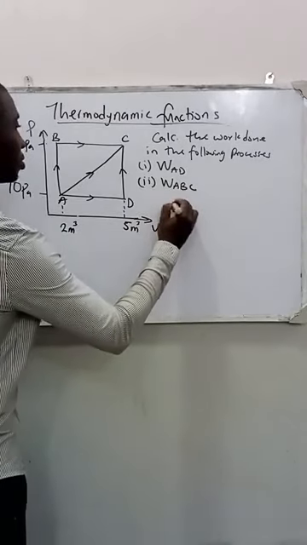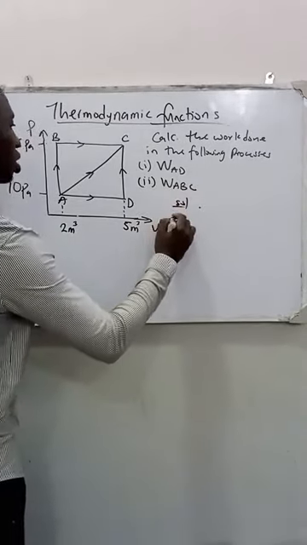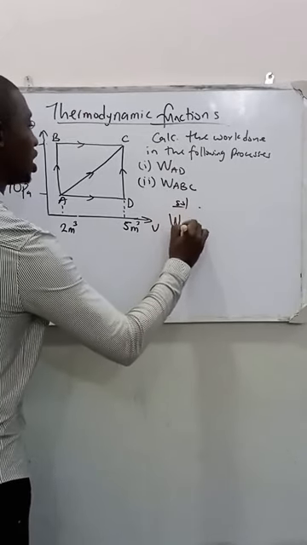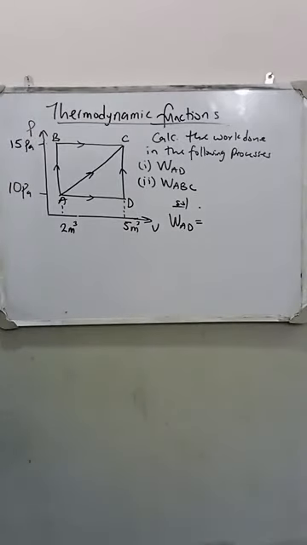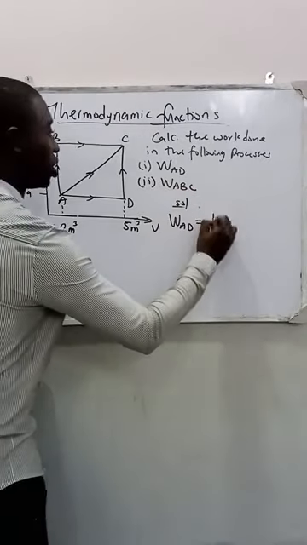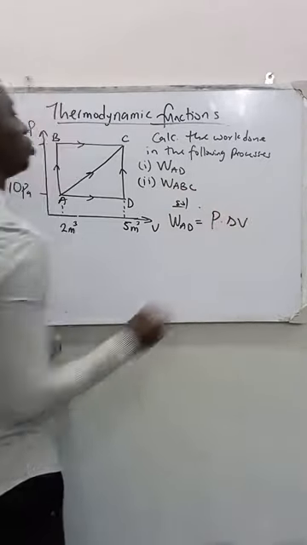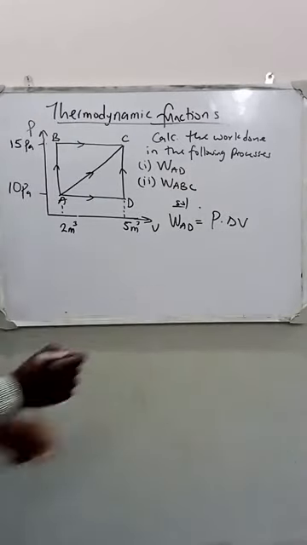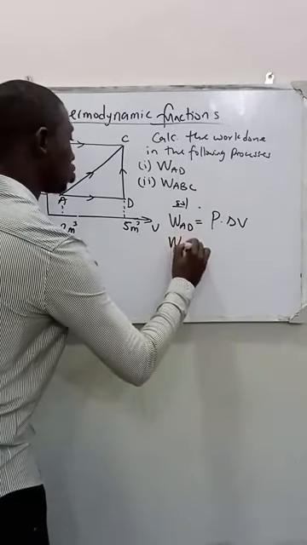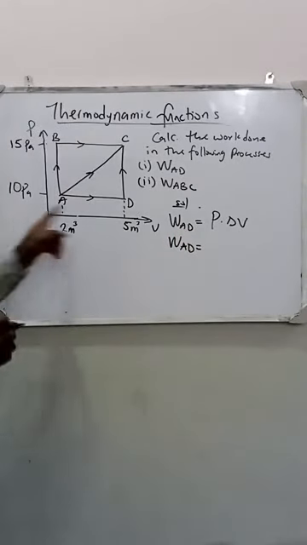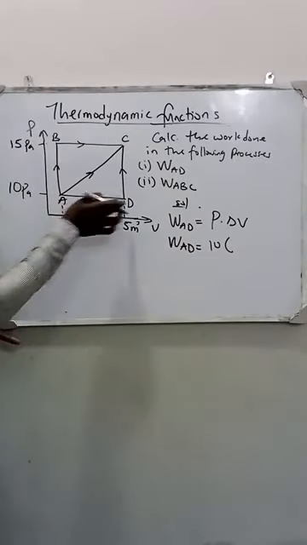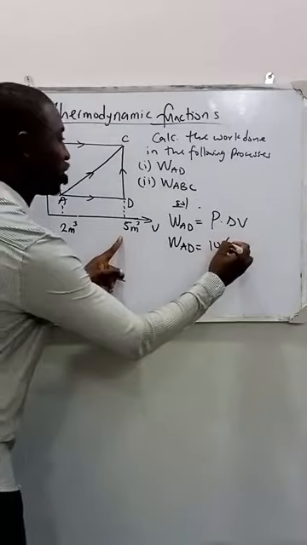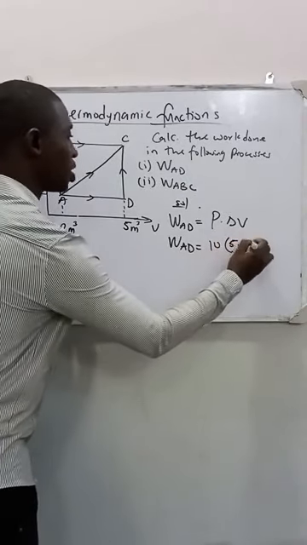Okay, solution. Let's start with the first one. Our work done along AD is going to be equal to, don't forget our formula for work done, pressure times change in volume. What is the pressure along A to D? Our pressure is 10 Pascal, times the change in volume along A to D, which is 5 meter cube minus 2 meter cube.